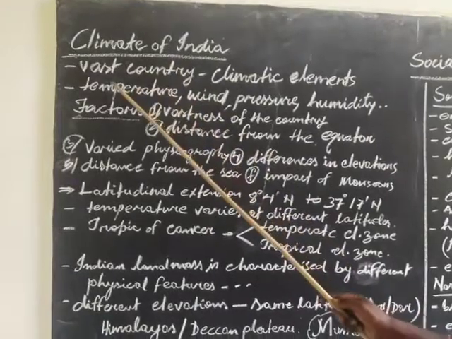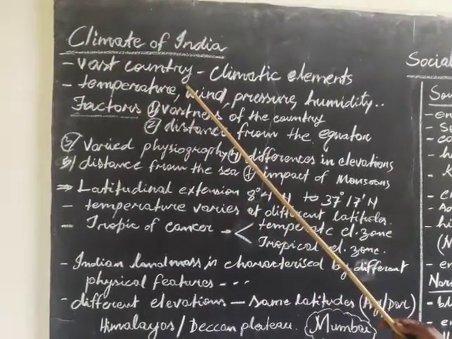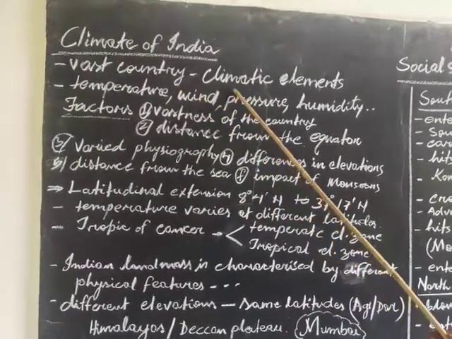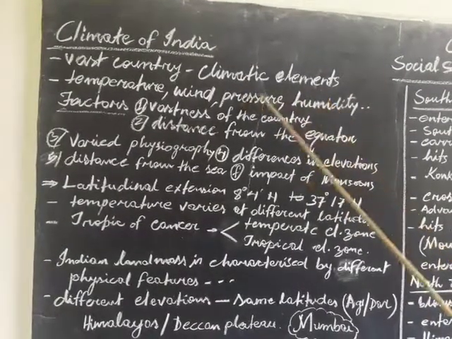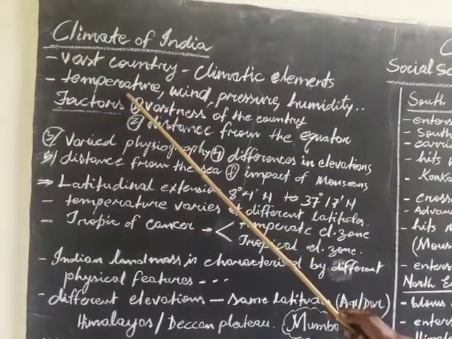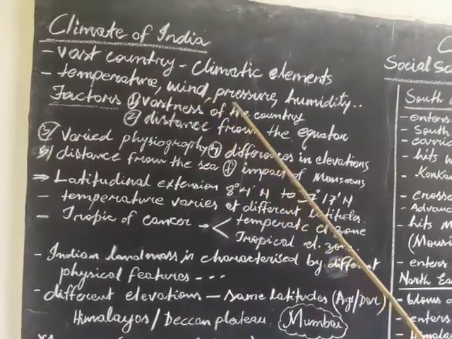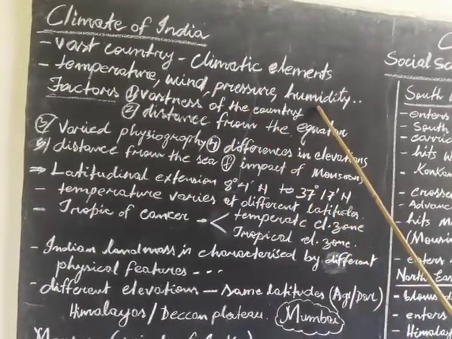India is a very vast country, and so there are variations in climatic elements. What are these climatic elements? Climatic elements include temperature, wind, atmospheric pressure and humidity.